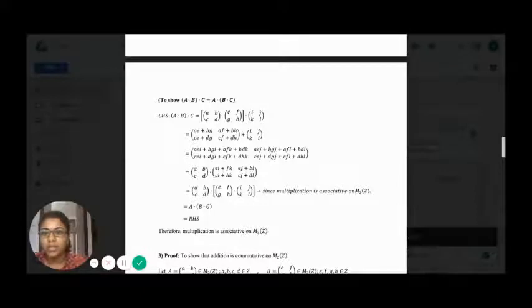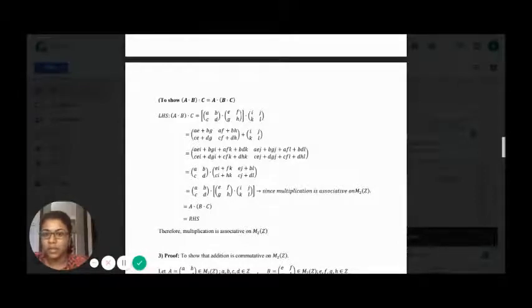So we can say that multiplication is associative on matrices over the integers, and we conclude that the left-hand side is equivalent to the right-hand side. So multiplication is associative on the 2 by 2 matrices.